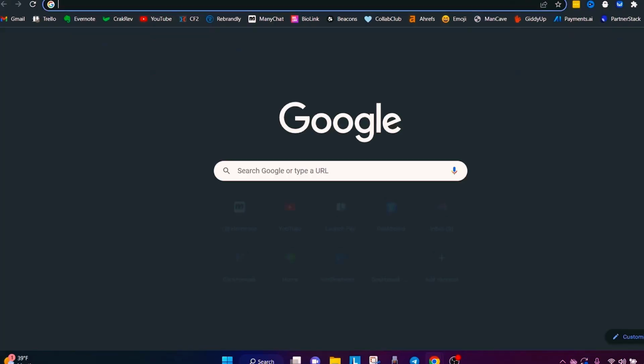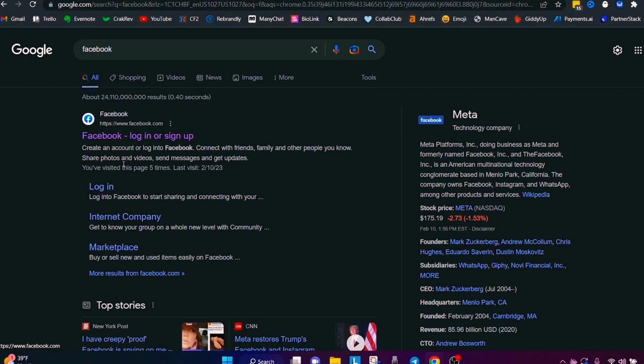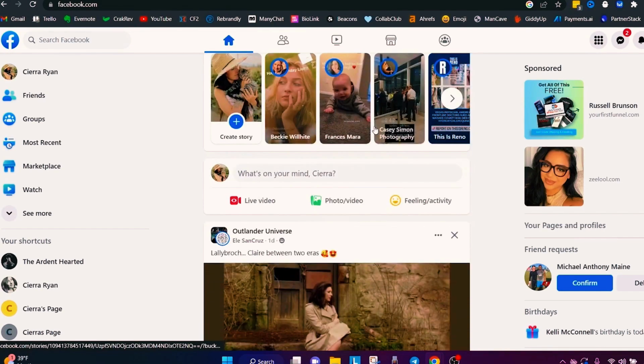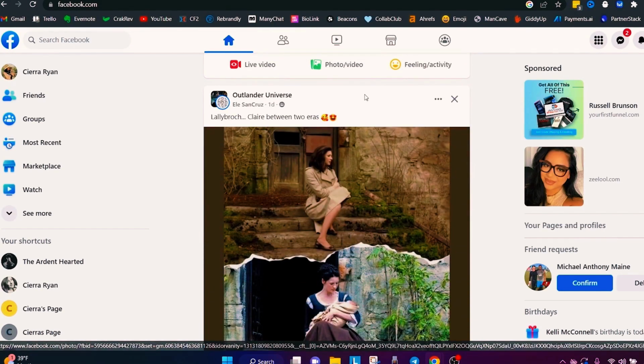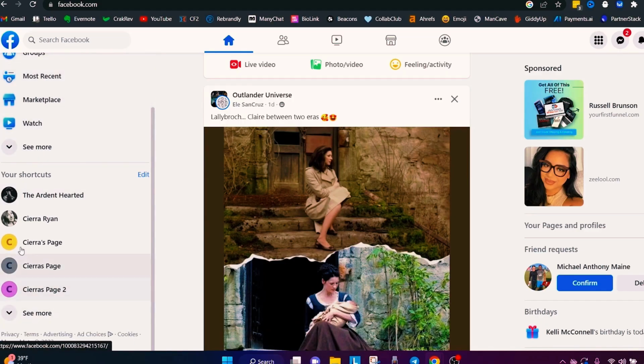But I'm going to walk you through this process so that you know exactly what to do. So first, I'm going to open up Facebook right here, and we're going to log in to Sierra's Facebook account. Okay, now we're logged into Sierra's personal Facebook account, but what we have to do is set up a business page on Facebook. On the left hand side here, you can see some of the pages that I've already set up on Sierra's Facebook page.